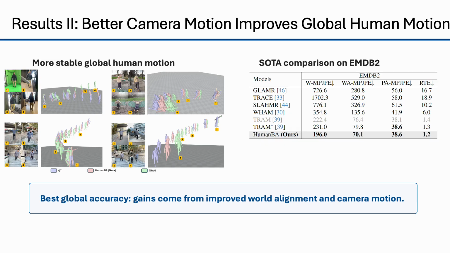In the visualization, HumanBA produces a more stable world space human trajectory than TRAM. Quantitatively, on EMDB2, HumanBA achieves the best global human metrics, including WMPJP, and root translation error. Since the local HMR model is unchanged, these gains mainly come from better global alignment and camera estimation.